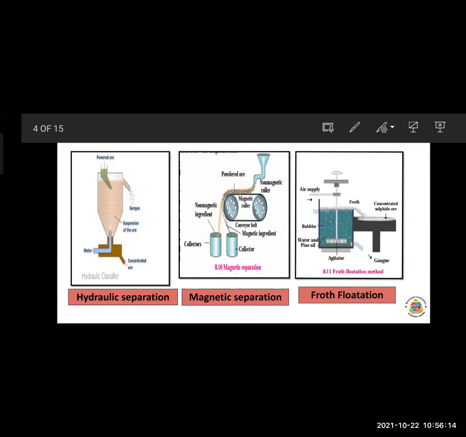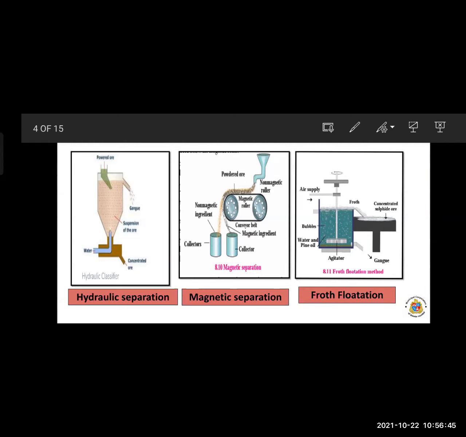Okay, and when we rotate the agitator, the agitator forms bubbles, or it forms the froth, or it forms the foam. Because of that, the metal sulfides get floated. Because of the bubbles, because of the foam, they float, and they can be separated from the gangue particles. So this is the froth flotation method.